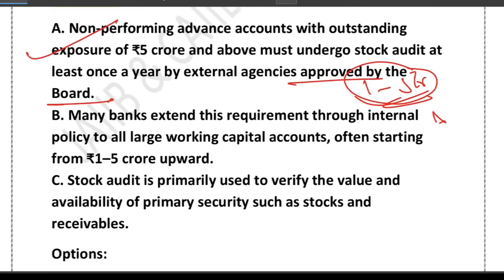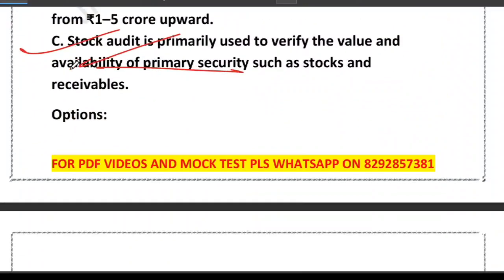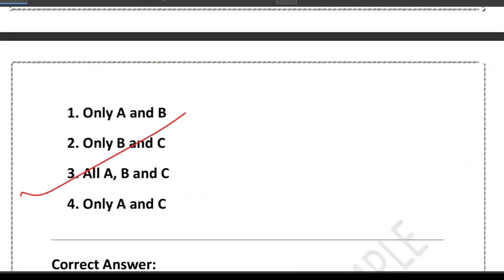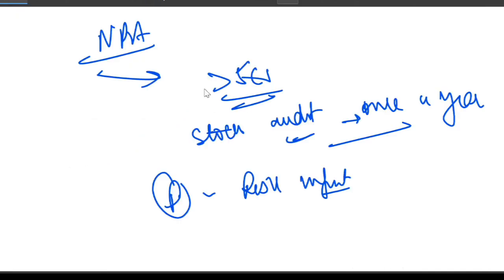What about C? Primarily used to verify the value and availability of the primary security. Correct. So we can see that all three statements A, B, and C are correct. So the correct answer will be option number 3. You can think of it like this.